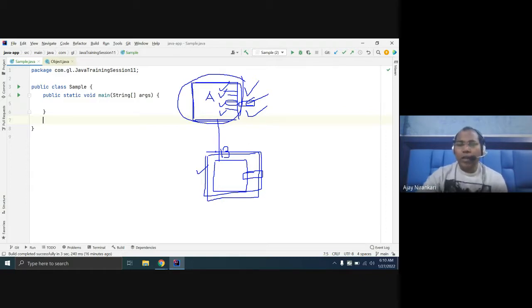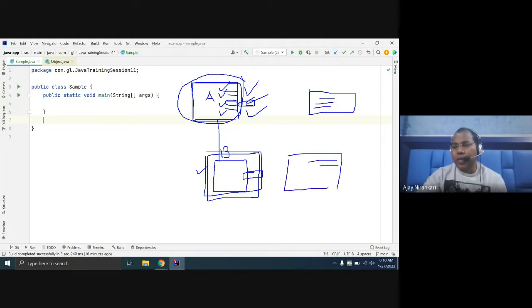For inheritance, first one class must exist, and from this class you want the same behavior or property in another class. So I just inherit, meaning these properties you can already get in this class as well. You don't need to write duplicate code. Whatever you declare here, you can get all of it here.